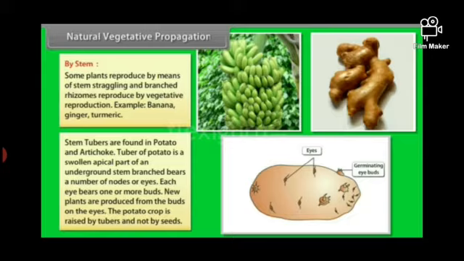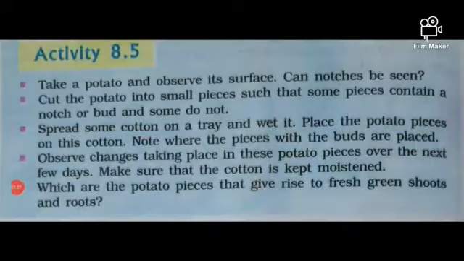The tuber of potato is a swollen apical part of an underground stem. It bears a number of nodes or eyes, which we call scars. Each eye bears one or more buds. New plants are produced from the buds on the eyes of the potato. So the potato crop is raised by tubers and not by seeds. Is it clear, students?